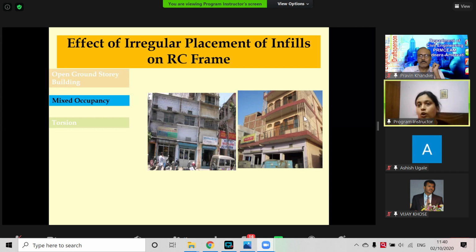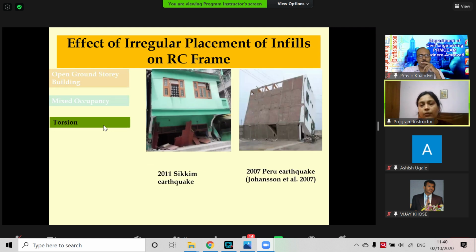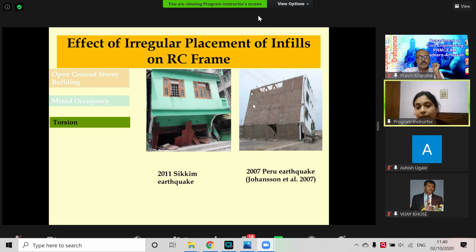So it's mixed occupancy. Sometimes in design, we don't consider all this. And all of a sudden, the user thinks we can convert it into this. And how detrimental it could be, I will show you. We can see for that cement godown, this is not that particular cement godown, but similar to that. We can see at the back there was a stair also. So at the back it was very steep. So it has a torsional effect and it overturned.